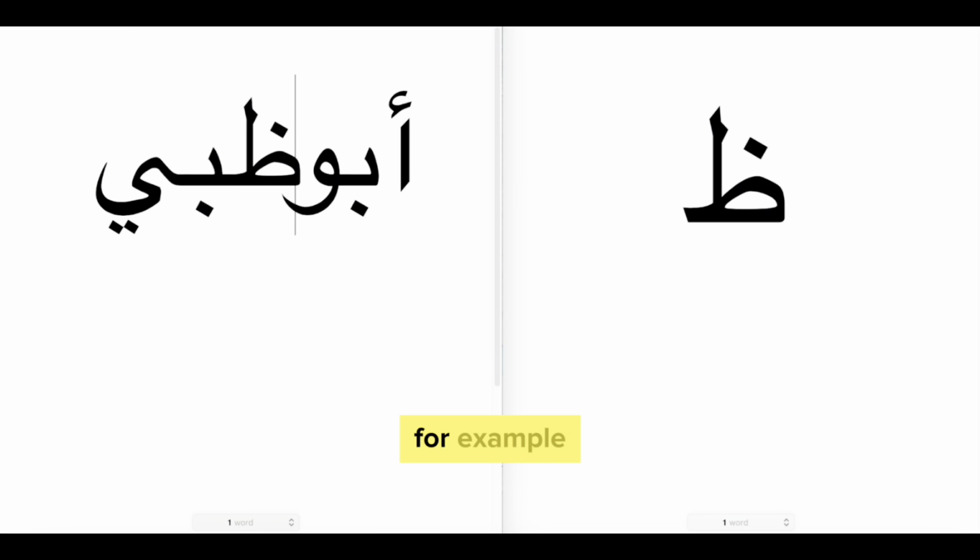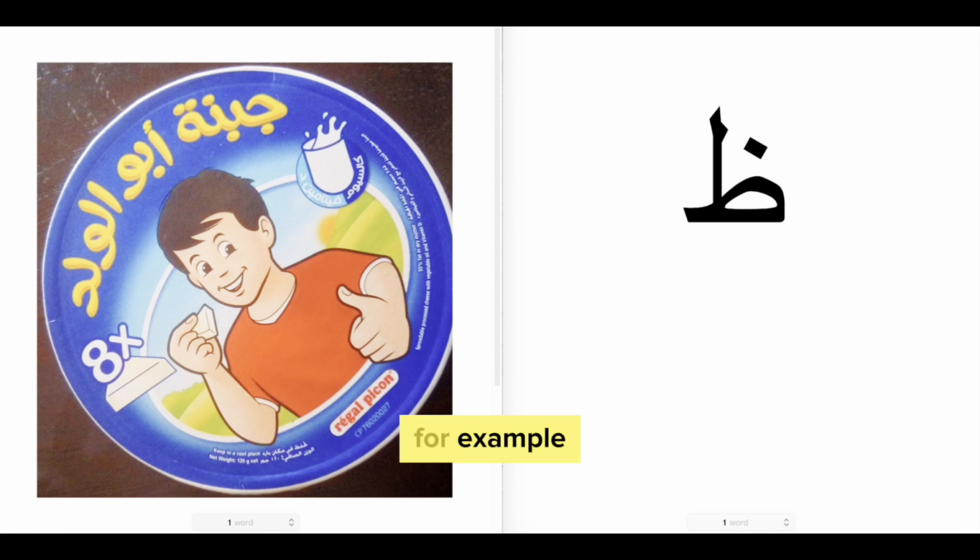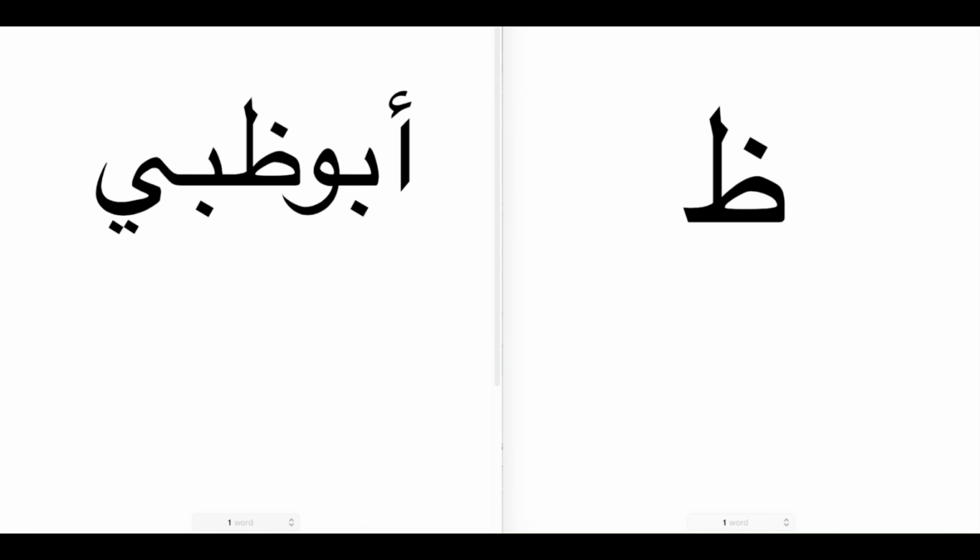Abu Sami, for example. In the supermarkets, you might see so many brands with Abu in them, like this Abu al-Walad cheese, for example. It's called that because it has a picture of a walad, which is a boy on it. Search for other products as a practice and try to find what their names mean.